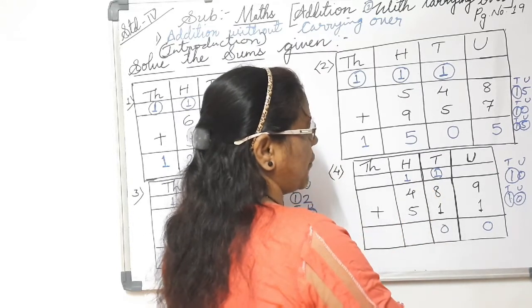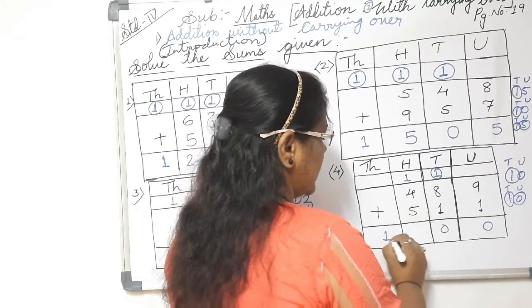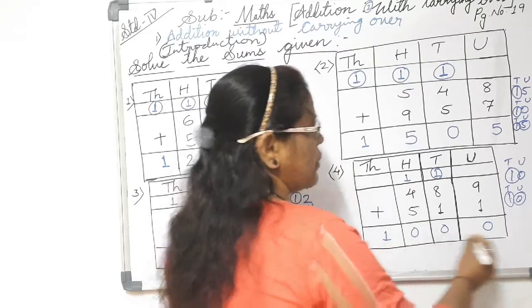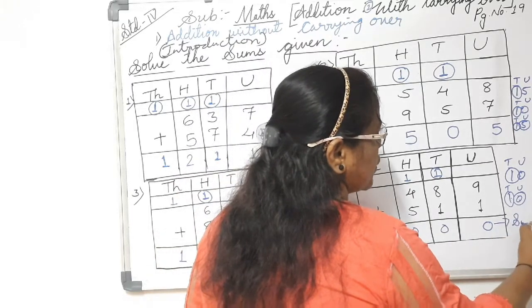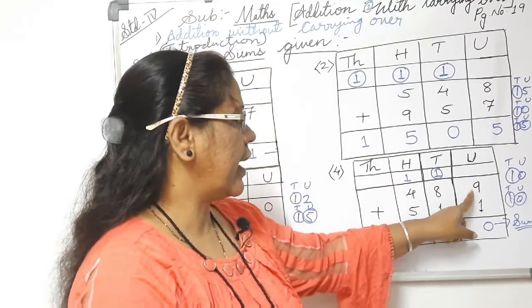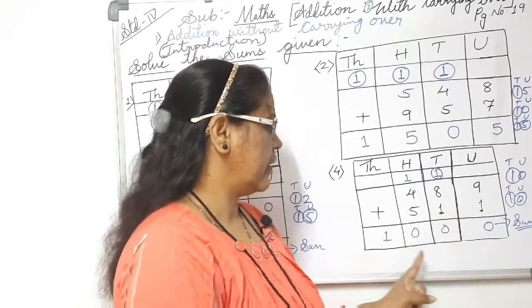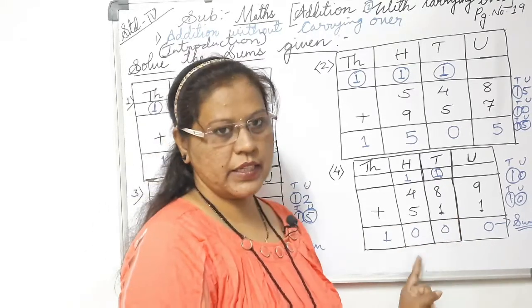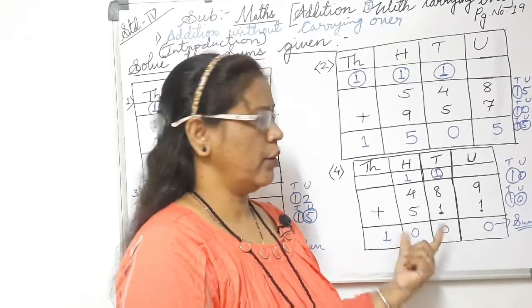So 1 plus 4 is 5. 5 plus 5 is 10. Understood? So this is the sum of these two numbers, that is 489 plus 511, we get 1000. It is 1000. Understood all of you?